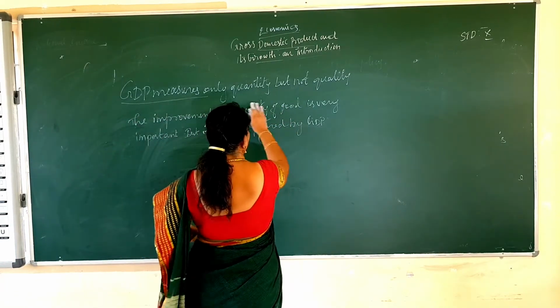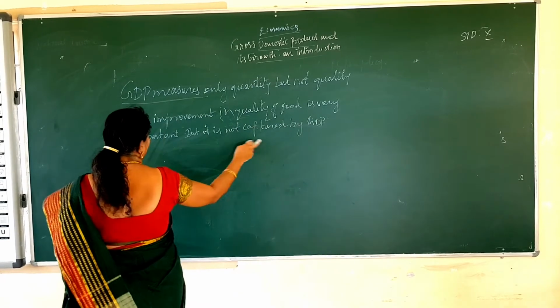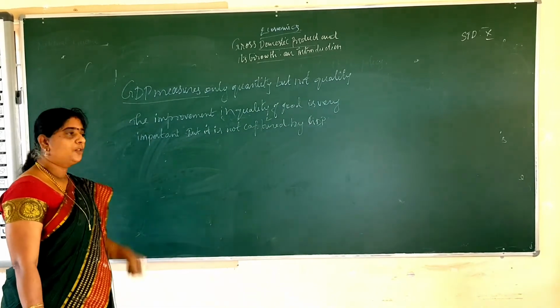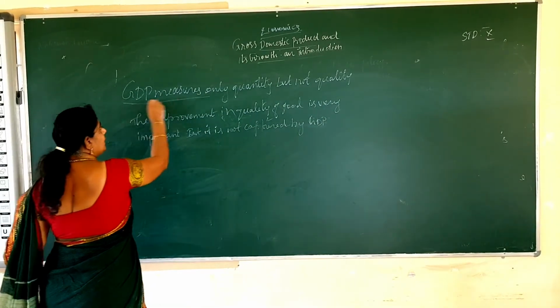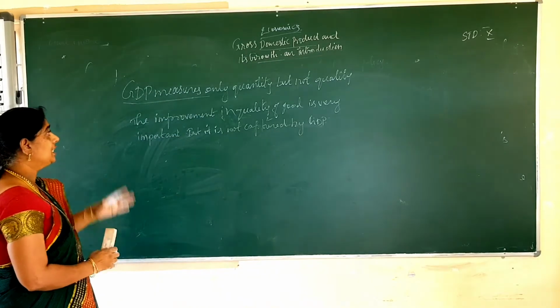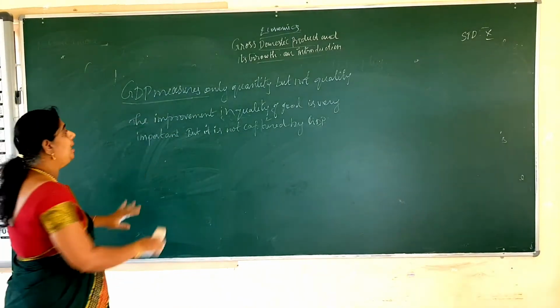Okay, quality of good is very important, but it is not included or captured by the GDP. So that is the second limitation. It gives importance to quantity but not quality.